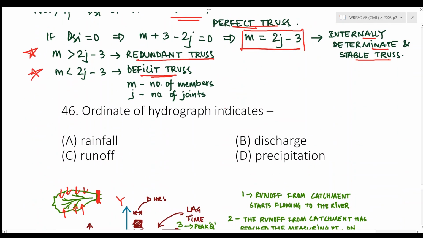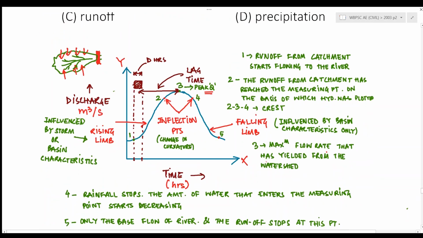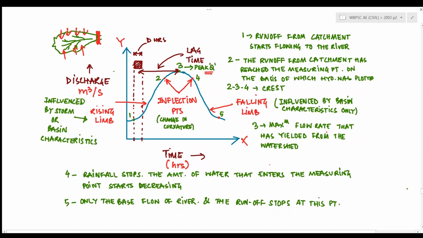Next question, ordinate of hydrograph indicates. Now, ordinate of hydrograph indicates discharge in meter cube per second. Now this is a hydrograph which represents all the parts of the hydrograph, 1, 2, 3, 4 and 5. These all resemble something. Now point 1 represents where runoff from catchment starts flowing to the river. Point 2 represents the runoff from catchment has reached the measuring point on the basis of which hydrograph was plotted. Now this is the measuring point for this particular catchment area.